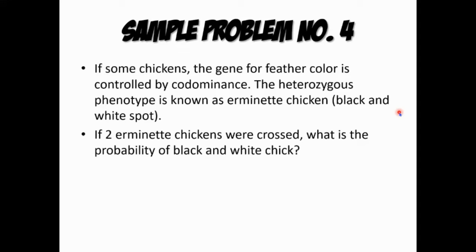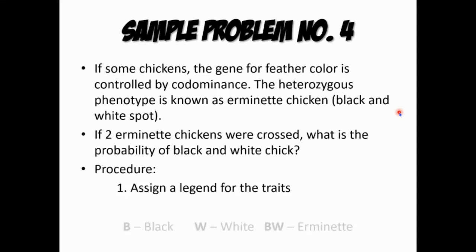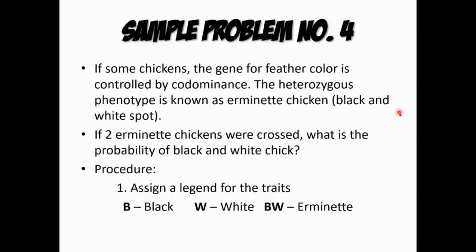So, next po, in some chickens, the gene for feather color is controlled by codominance, and the heterozygous phenotype is known as erminate chicken. So, yung erminate chicken, nakikita natin ng black and white spot. So, if two erminate chickens were crossed, what is the probability of a black and white chick? So, we must assign the legend for the trait. Alam niyo naman na po yan. B stands for black, W stands for white, and BW stands for the erminate chicken.